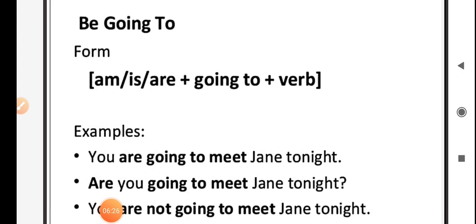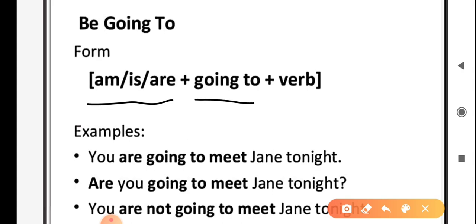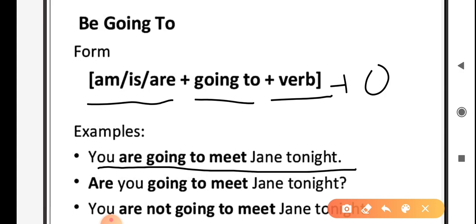We also use the be form of the verb for expressing future. And the structure is: subject plus be form plus going to plus first form of the verb plus object. For example, you are going to meet Jane tonight.